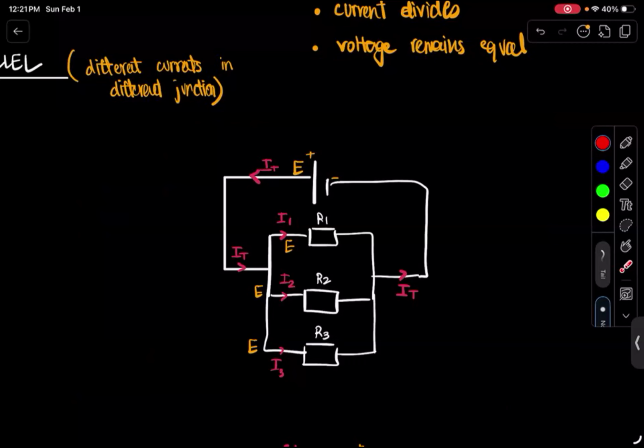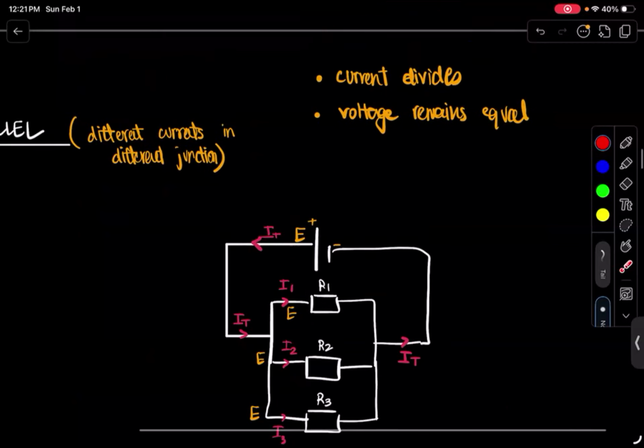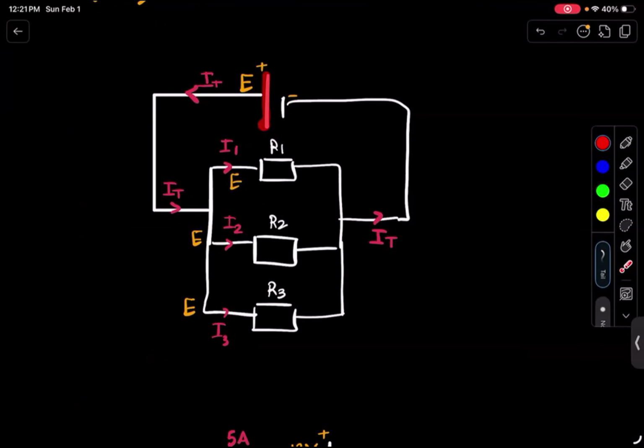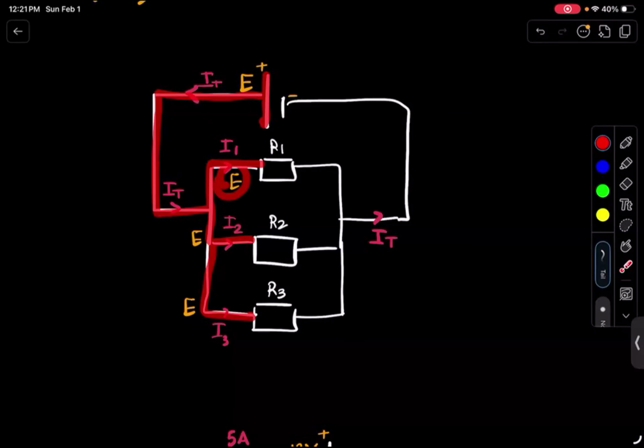Now, what did we learn for parallel? We learned that current is divided and the voltage remains equal. What does that mean? That means if you have a battery with EMF E, and the current flows into these three junctions, all three junctions will get the same voltage. But what's going to happen is that the current is going to divide itself into three junctions. If the total current is IT, then it's going to divide into I1, I2, and I3.